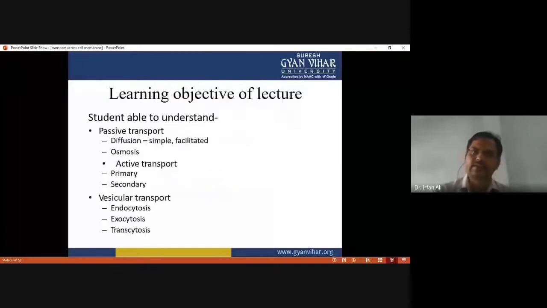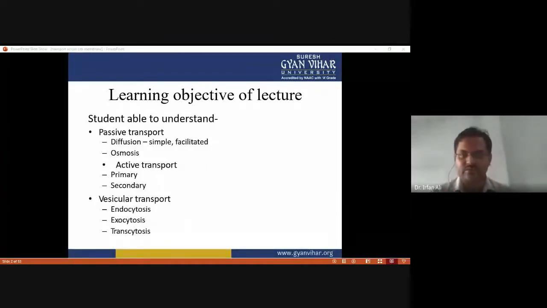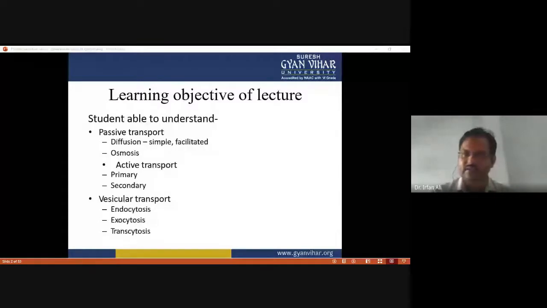After completing today's discussion, students will be able to understand passive transport and its types, like diffusion, and again diffusion is of two types: simple diffusion and facilitated diffusion. Osmosis is another type of passive transport.